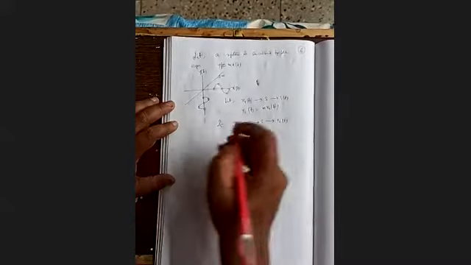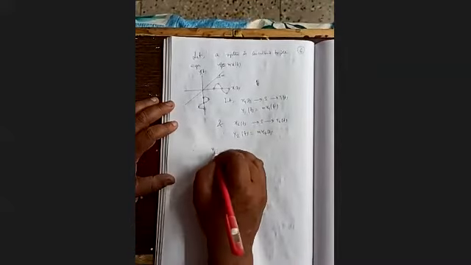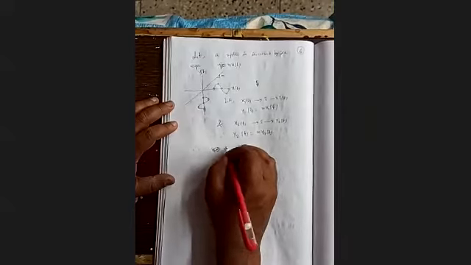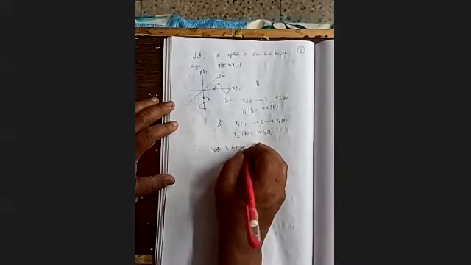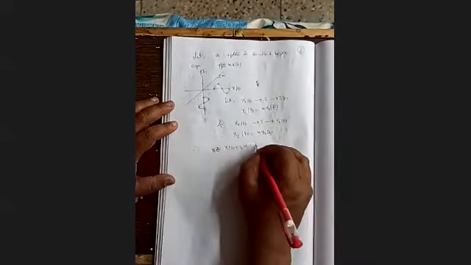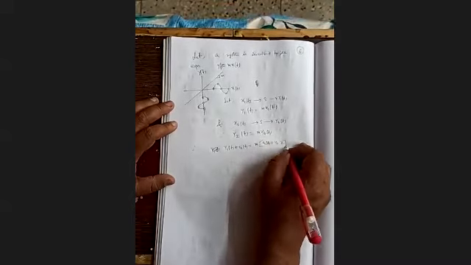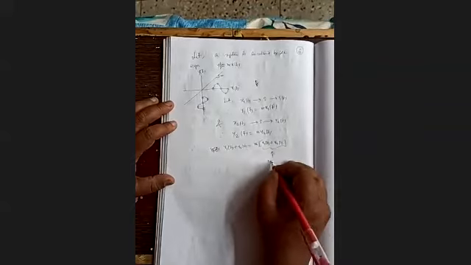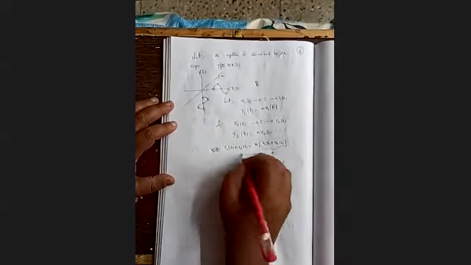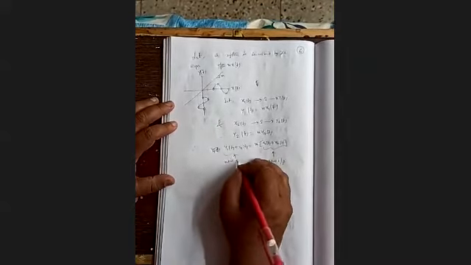Now if we add them, what will happen? y1(t) + y2(t) will be m times (x1(t) + x2(t)). So this is our new input and that is our new output. New output is m times the new input, so it is linearly related.